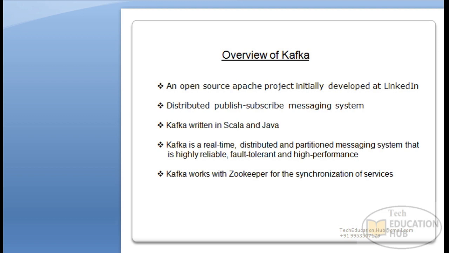Kafka is a distributed publish and subscribe messaging system where we can have one publisher and multiple subscribers, which use the messages sent by the publisher and received by the subscriber. Kafka is written in Scala and the Java API. Kafka is a real-time processing system.